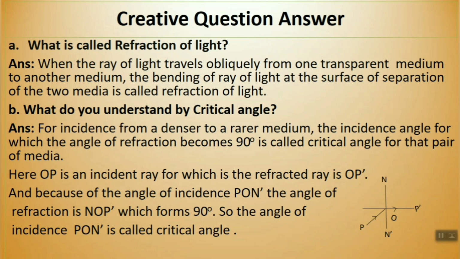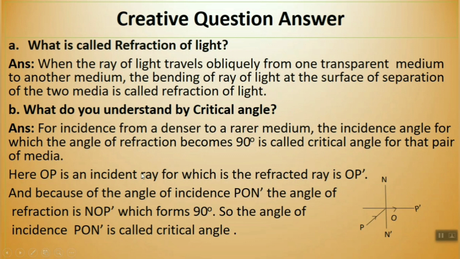Now come one after another. What is called refraction of light? I will not tell it anymore, I have said it several times in this video also. Now, what do you understand by critical angle? Obviously, you have to write the definition. First, the knowledge based part: you will write the definition, then draw the figure with the direction and explain.